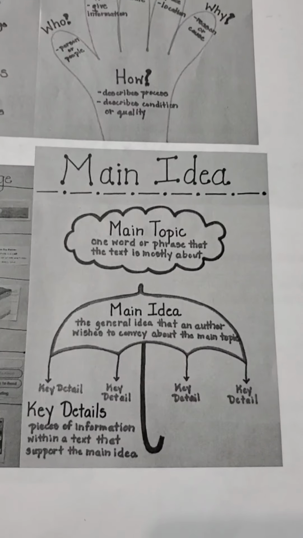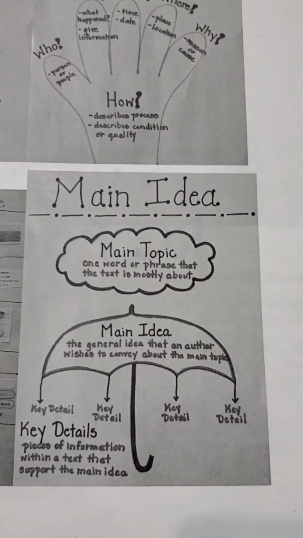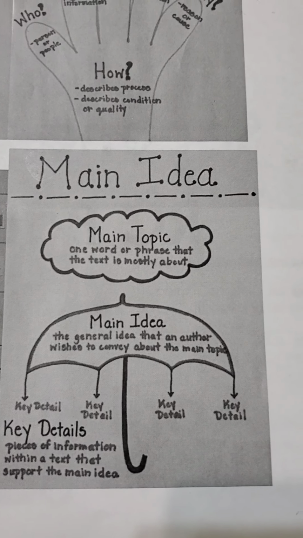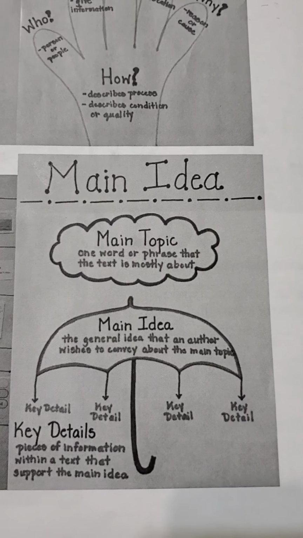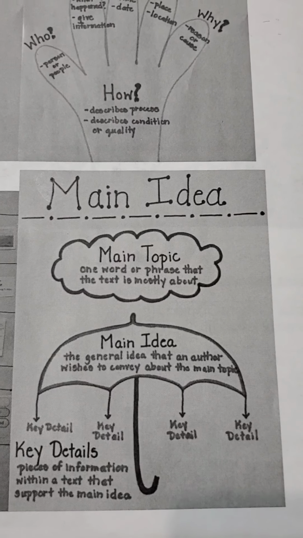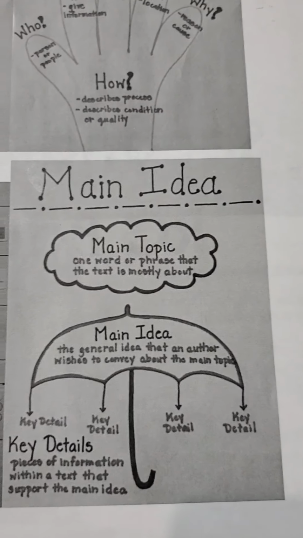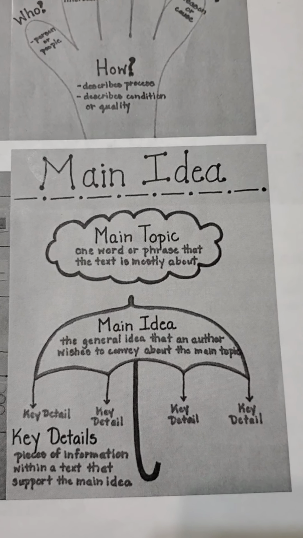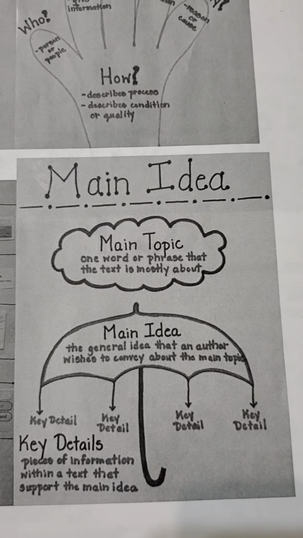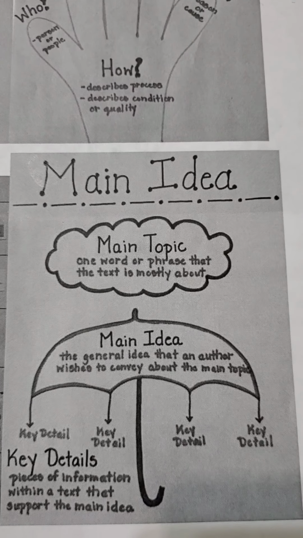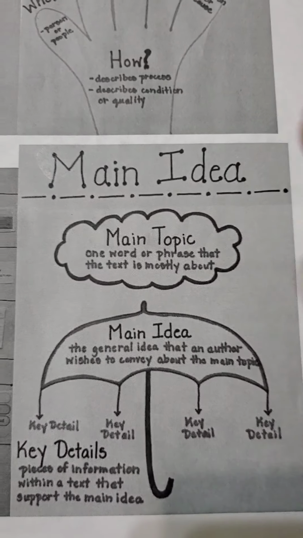So if we read a passage about bats, it's something about bats' lives, and we see the word bat come up over and over and over again. That's the main topic. So the main topic would be bats. Now the main idea, so let's say that this whole passage talks about where bats live, what bats eat, when bats sleep, any type of information about bats, then we know that the main idea of the passage is about the bats' lives. So in order to figure out the main idea, we want to look at the main idea clues.